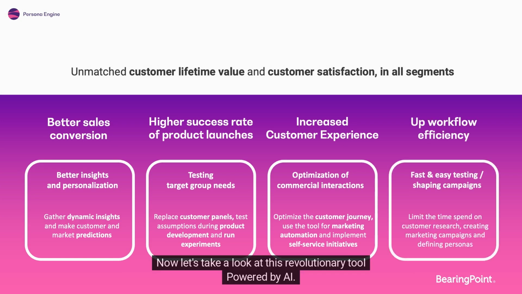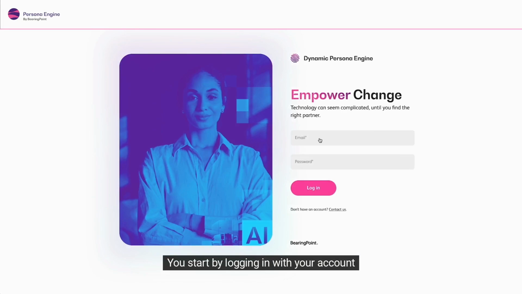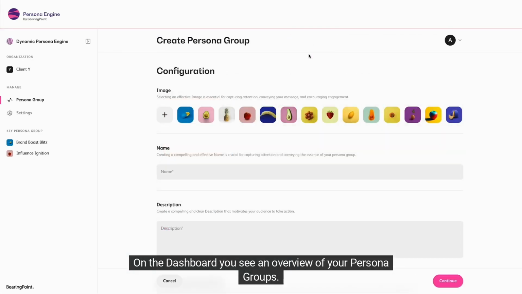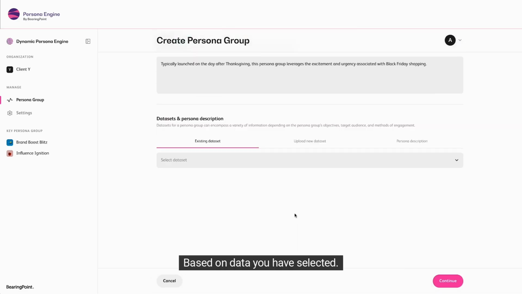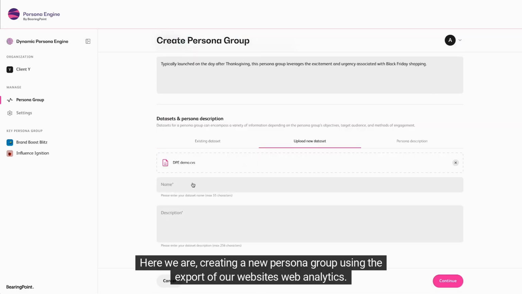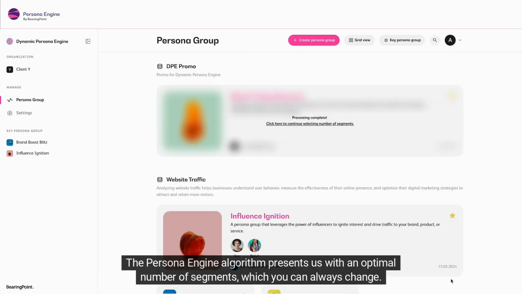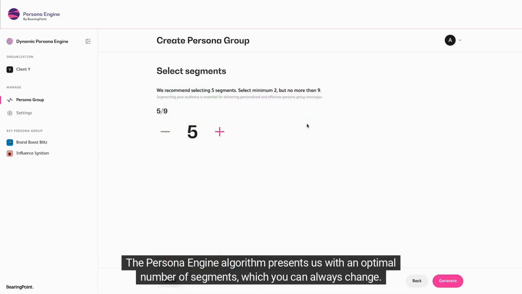Now let's take a look at this revolutionary tool powered by AI. You start by logging in with your account. On the dashboard, you see an overview of your persona groups. A persona group is a segmented overview of your customer base, based on data you have selected. Here we are, creating a new persona group using the export of our website's web analytics. The Persona Engine algorithm presents us with an optimal number of segments, which you can always change.